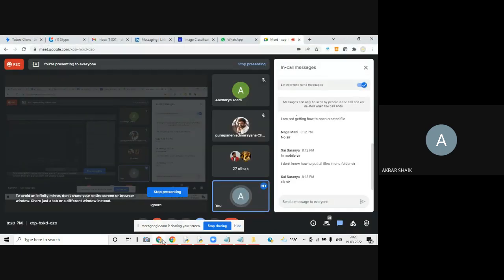Is it clear to all? Any doubts? Any doubts, ma'am? Please respond in the chat. If anyone is having any doubt, please respond. Very simple logic, but the thing is, it's available in the OS module. That's why we imported the OS module. Once that module is imported, then you pick up the correct function for creating a folder. The function is mkdir.